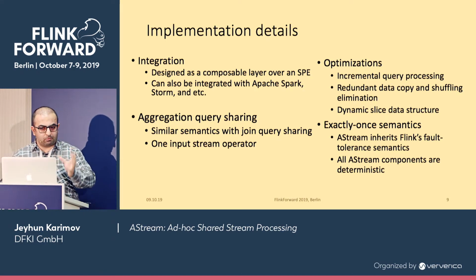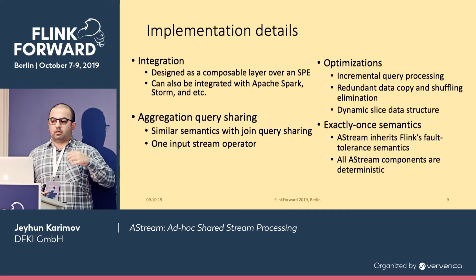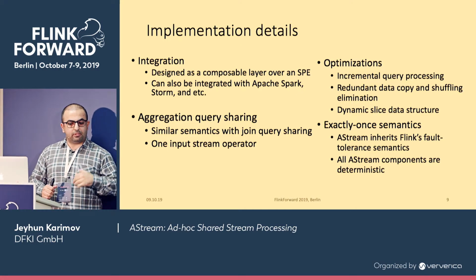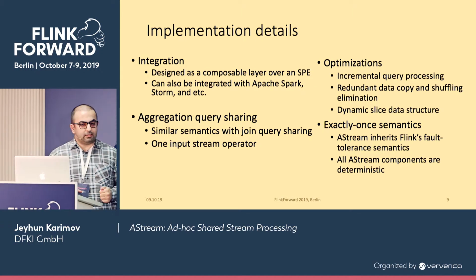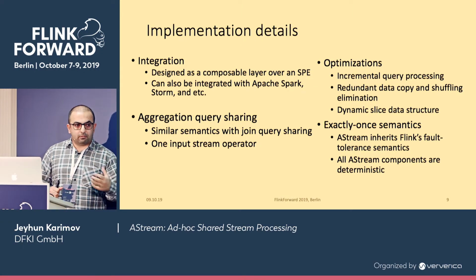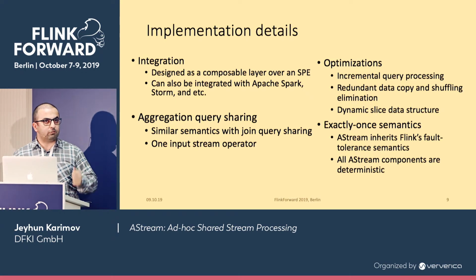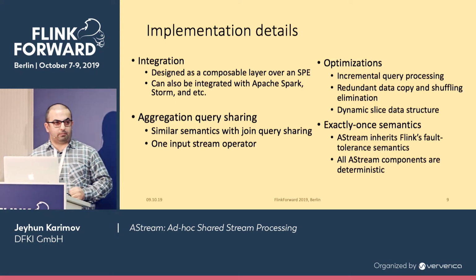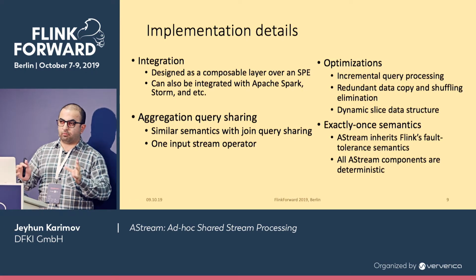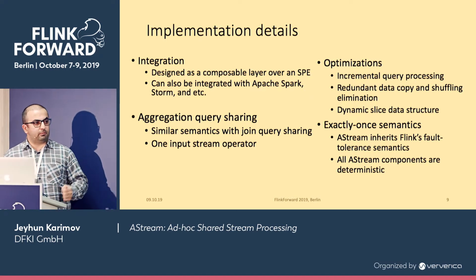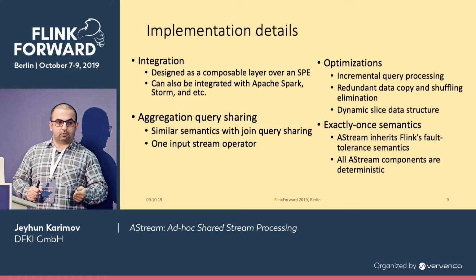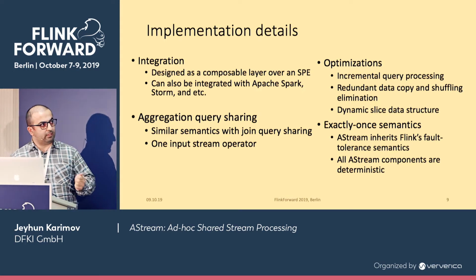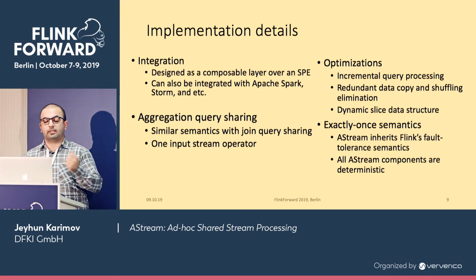And we have a whole bunch of optimizations like incremental query processing, redundant copy and shuffling elimination, dynamic slice data structure, and we also ensure the correctness of results and exactly-once semantics. All of our operators are deterministic, which means that in case of a failure, they will produce the same results when the data is replayed.